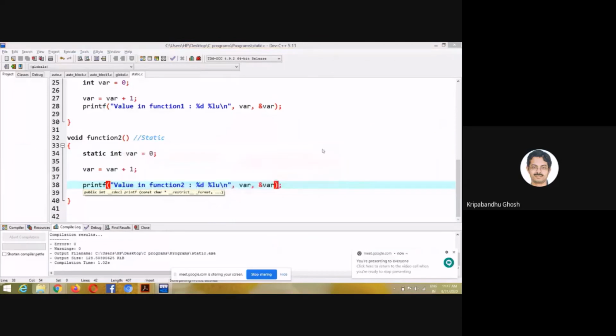But if you look at the results, the values are getting changed. The value of var in function 2 is getting changed. In function 1, it is not getting changed. So every time it is created afresh, initialized afresh, and printed afresh. But in function 2, it is created and initialized only once, and it is getting updated and printed.